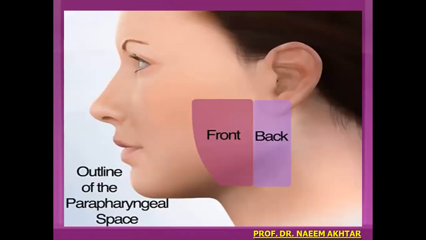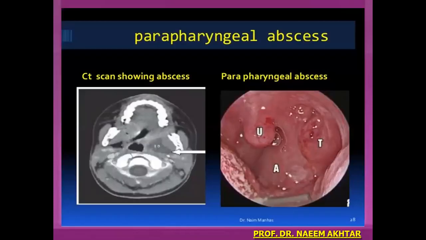This is the outline of the parapharyngeal space on the face: this is the front, this is the back. Anterior compartment, this is the posterior compartment of the parapharyngeal space and parapharyngeal abscess. This is the actual view showing you the left parapharyngeal abscess. This is the abscess, this is the tonsil, and this is the uvula. This is a similar patient with the CT scan showing abscess on the left side.